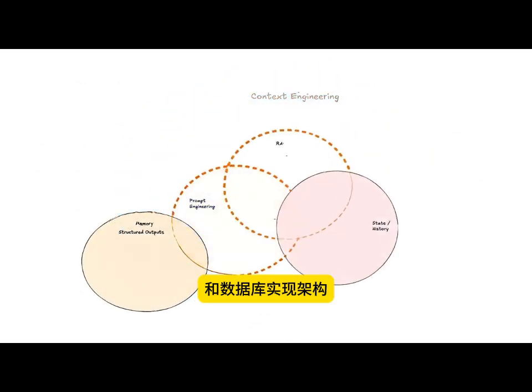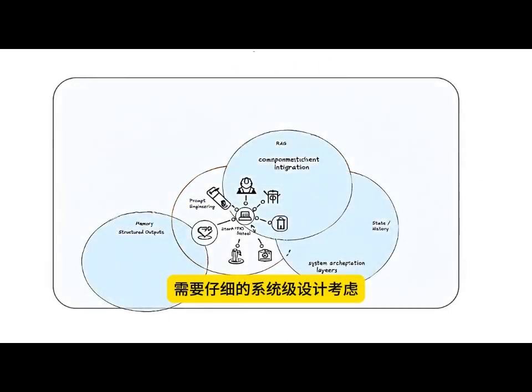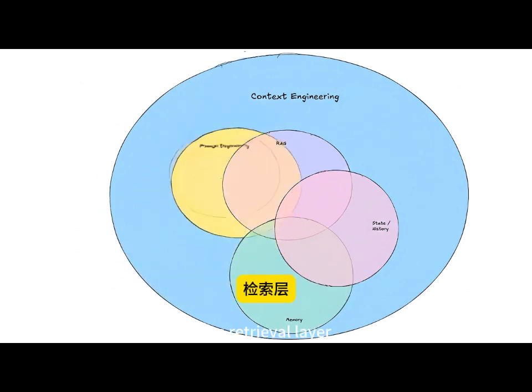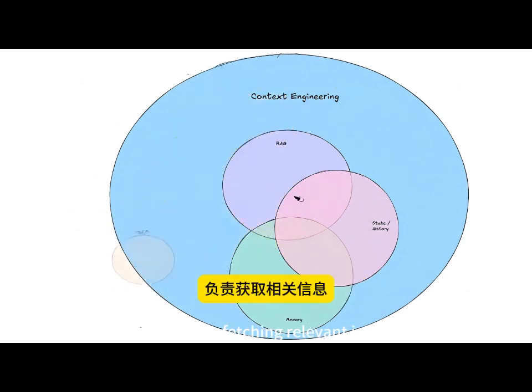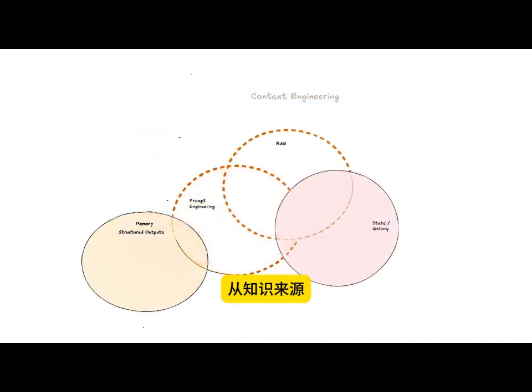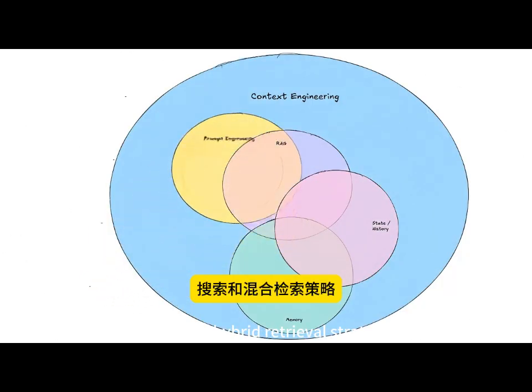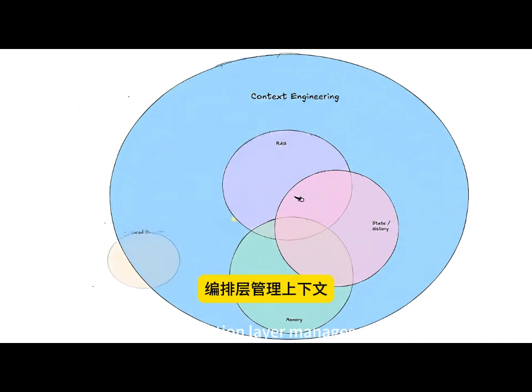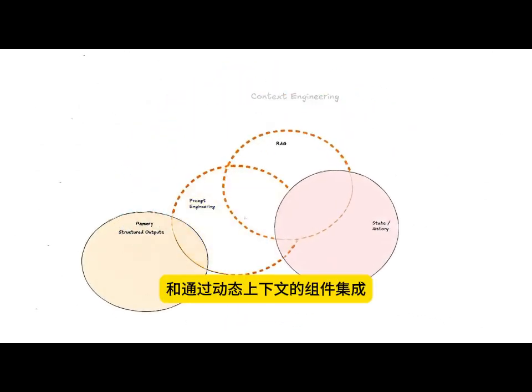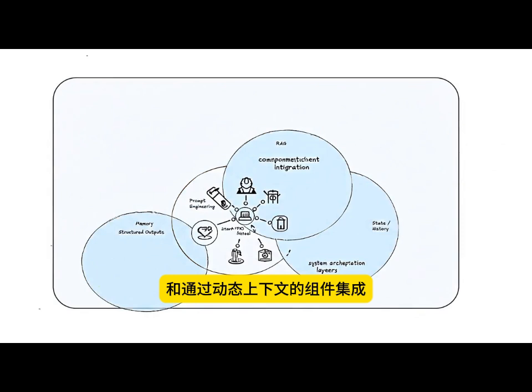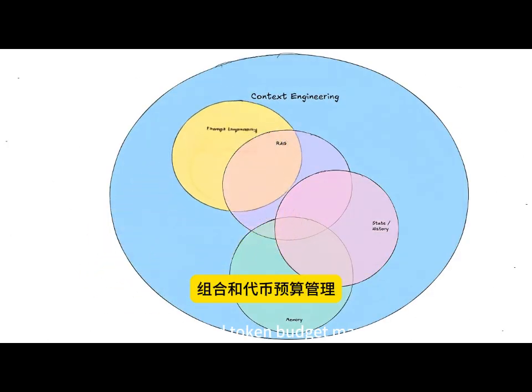Implementation architecture requires careful system-level design considerations. The retrieval layer is responsible for fetching relevant information from knowledge sources, including vector databases for semantic search and hybrid retrieval strategies. The orchestration layer manages context assembly and component integration through dynamic context composition and token budget management.